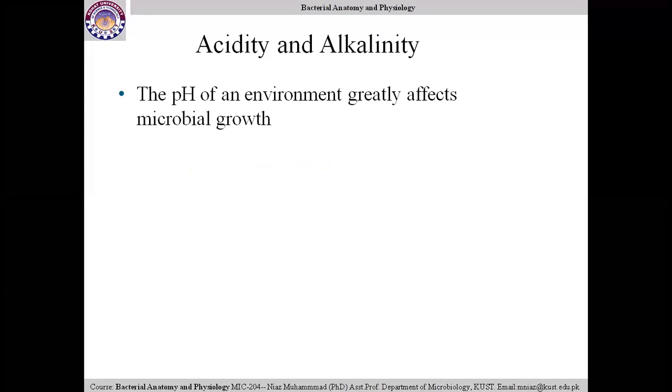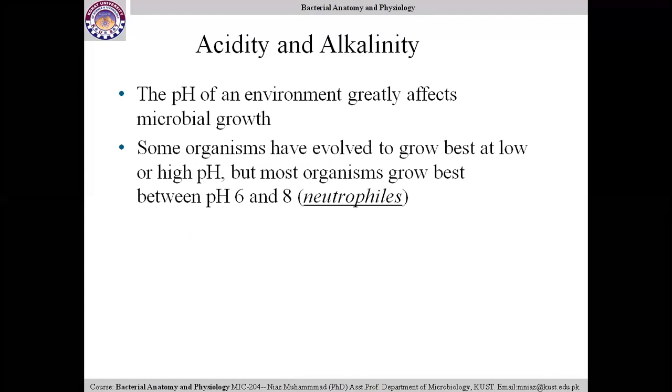If the pH is near neutral, most of the microorganisms will grow there. If the pH is acidic, only acidophilic microorganisms will grow. If the pH is alkaline, only alkaliphilic microorganisms will grow. Some microorganisms have evolved to grow best at low or high pH, but most organisms grow best between pH 6 to 8. Up to this point we are stopping here.